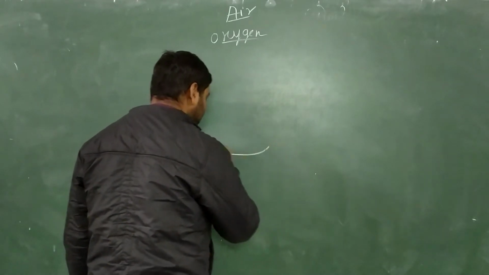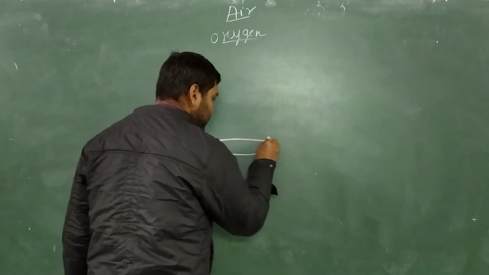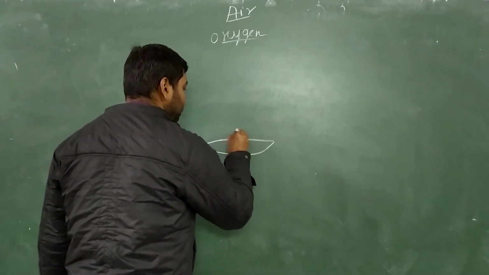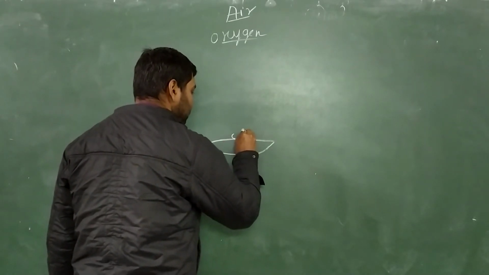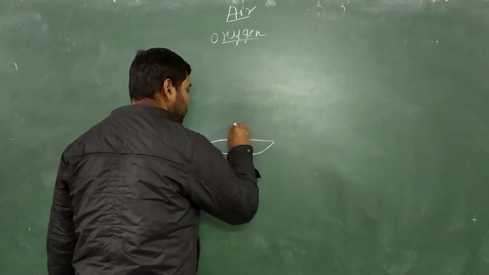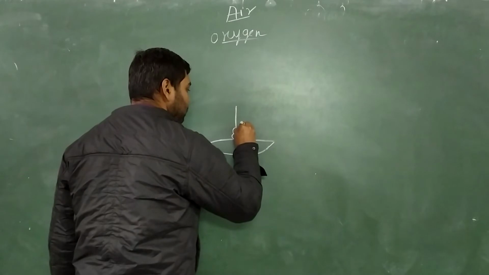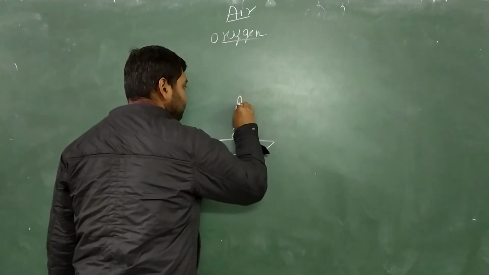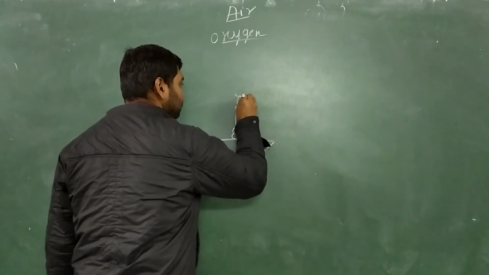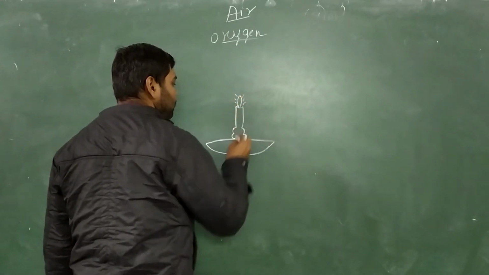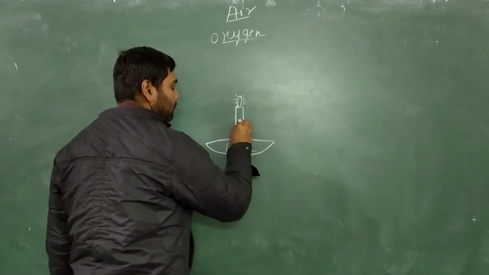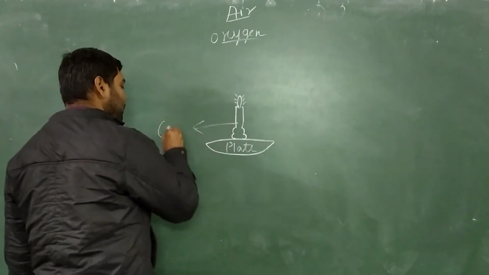This is a plate, and on this plate we have kept a candle. We all know this is a candle.